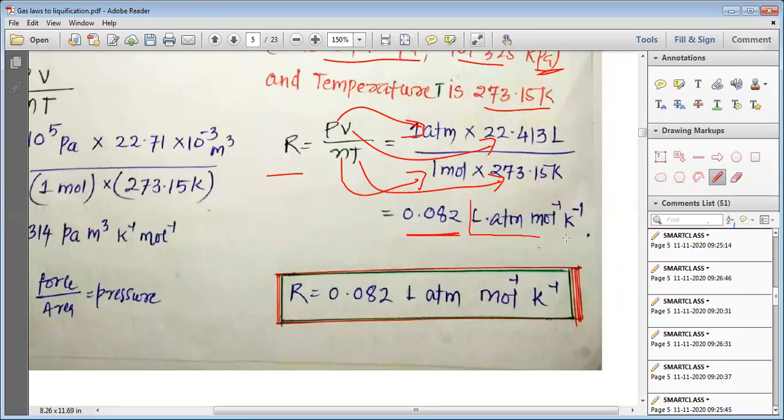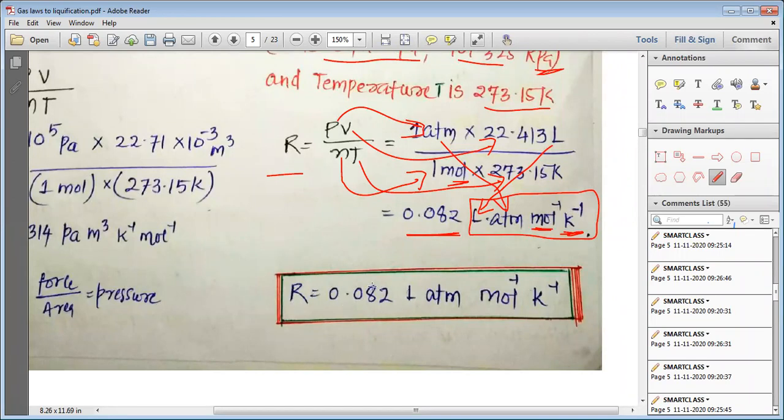The next unit, the new unit that we can write. See, this liter comes from the volume, the atmosphere comes from the pressure. The moles, as they are written in the denominator, if they come to the numerator, come as per mole and per Kelvin. So R has got another value.